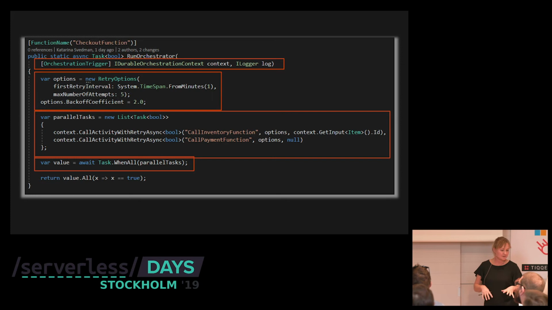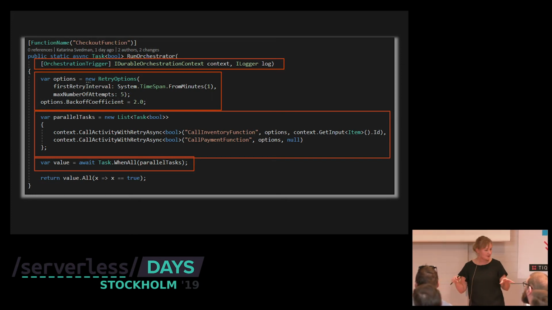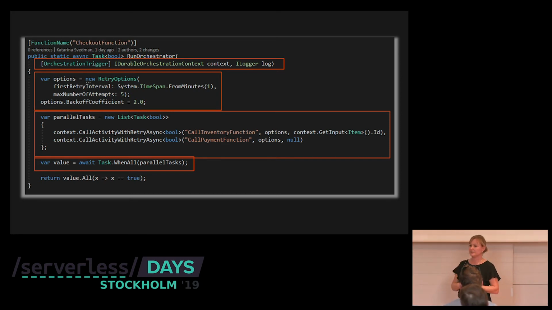We create a list of different tasks to execute in parallel. In my case, I've done two mock-ups. It's inventory and payment. And we wait for all of them to finish by this. And then we do the aggregation.